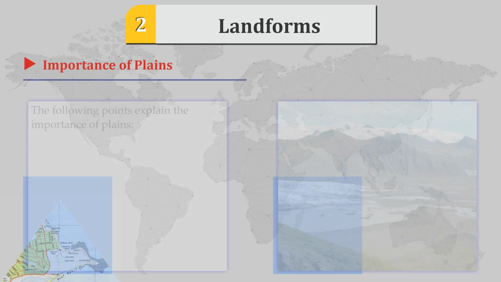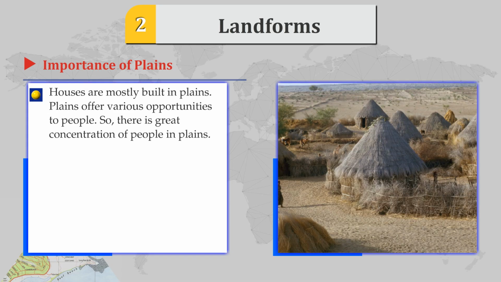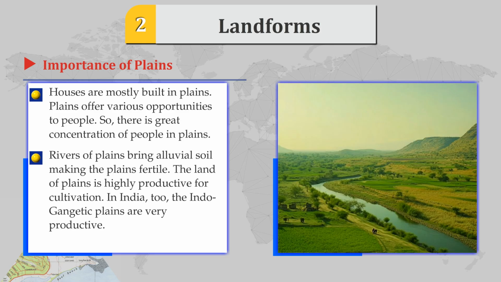Importance of plains. The following points explain the importance of plains. Houses are mostly built in plains. Plains offer various opportunities to people. So, there is a great concentration of people in plains. Rivers of plains bring alluvial soil, making the plains fertile. The land of plains is highly productive for cultivation.